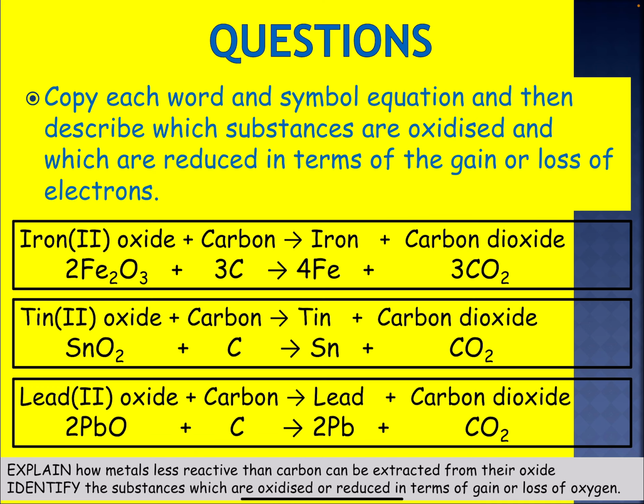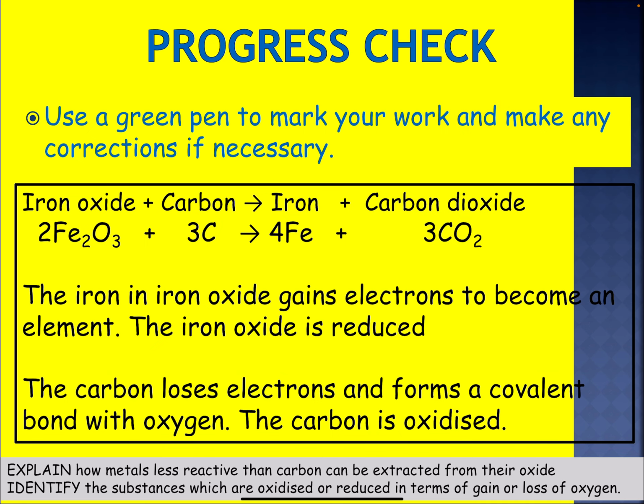Let's have a look. How did you get on? So the first one, you've got iron oxide plus carbon gives you iron plus carbon dioxide. So the iron in iron oxide gains the electrons to become an element, iron. So if it's gaining electrons, we say the iron oxide is reduced. It's losing oxygen also. The carbon loses electrons and forms a covalent bond with oxygen, so the carbon is oxidized.